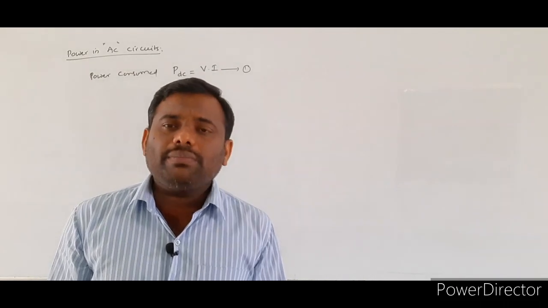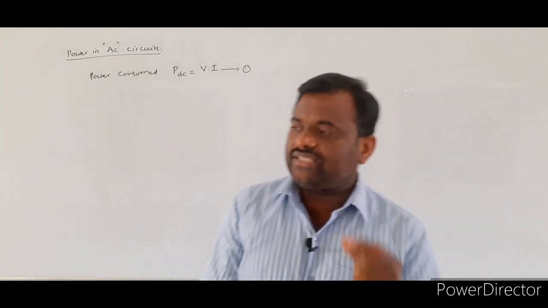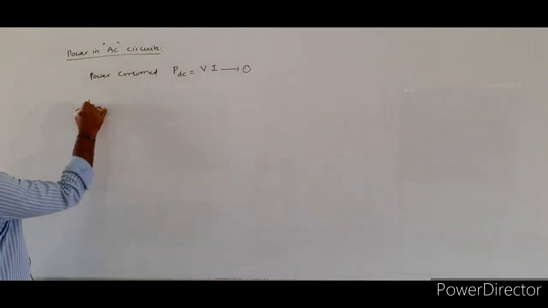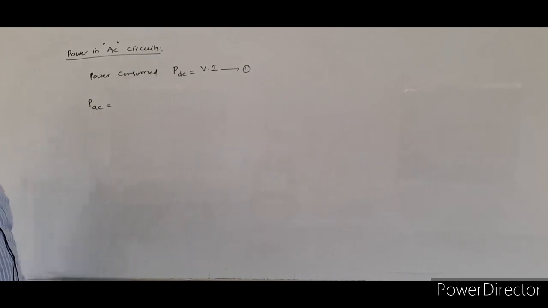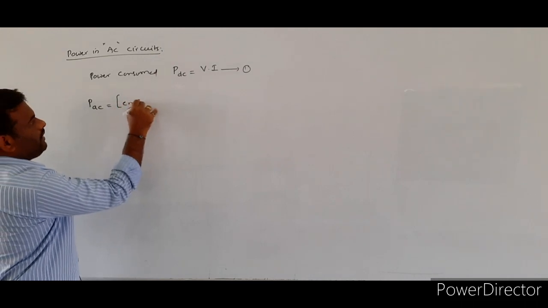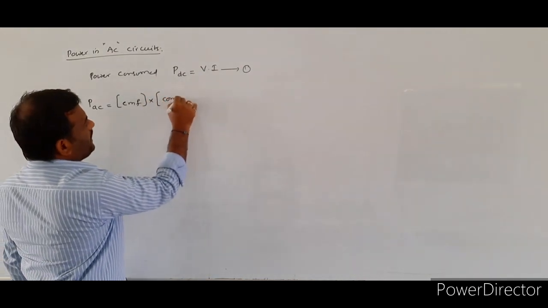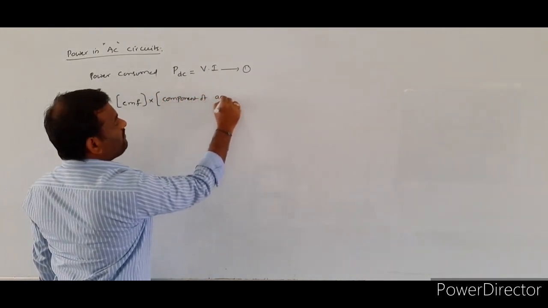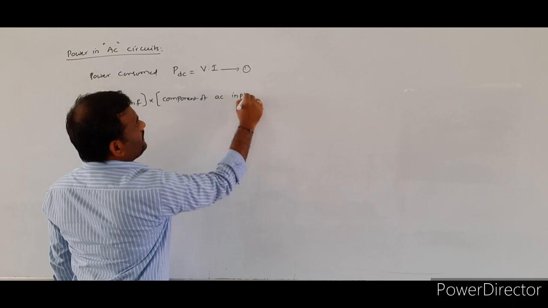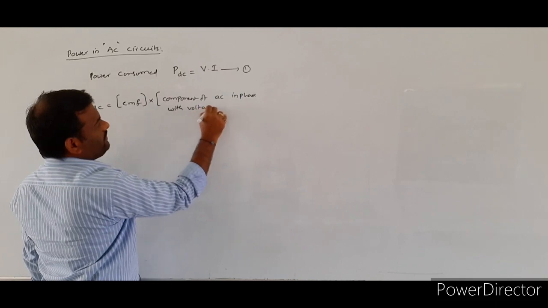That is, between the EMF and the alternating current, some phase angle will be existing. So in the case of the power in the AC circuits, we defined the power in the AC circuits as the product of the EMF and the component of the alternating current which is in phase with the voltage.